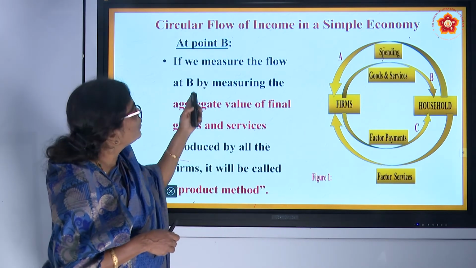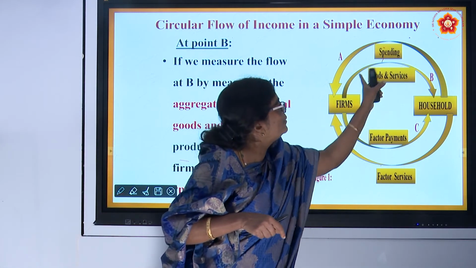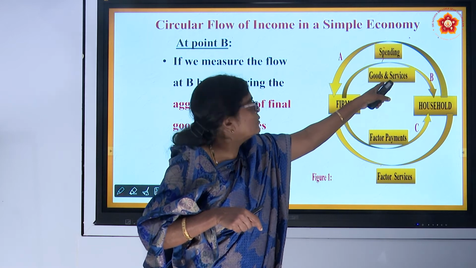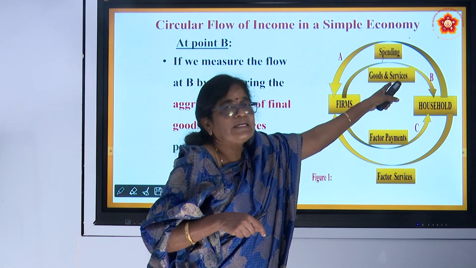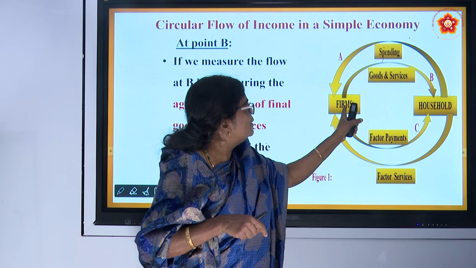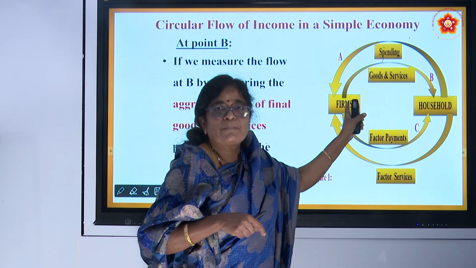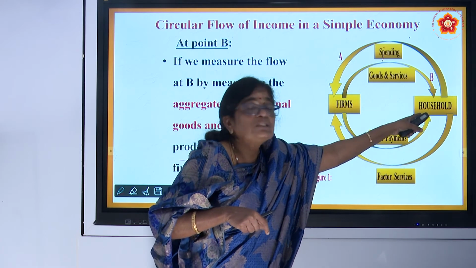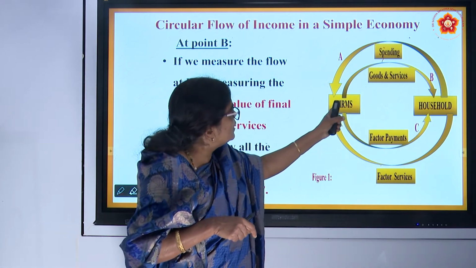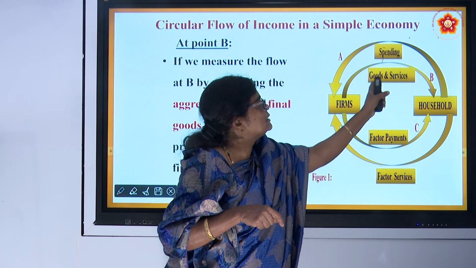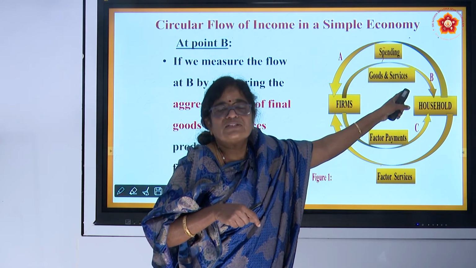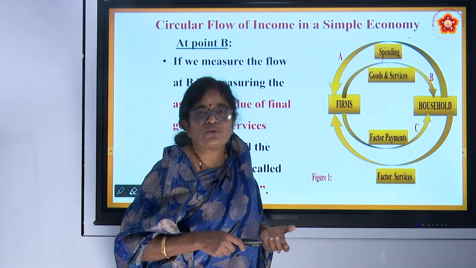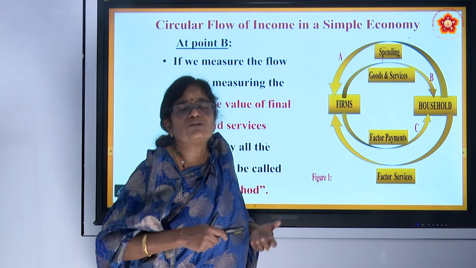Now, at point B, what are you going to do? What is point B? The uppermost second arrow. What does the upper second arrow explain? It explains the goods and services produced by the firms and given to the households for consumption. Therefore, if you measure the flow considering the aggregate value of goods and services, it is called the product method, because goods and services are produced by all the firms and industries of the nation.